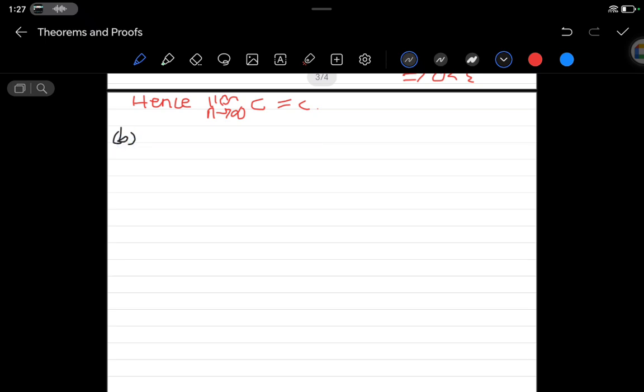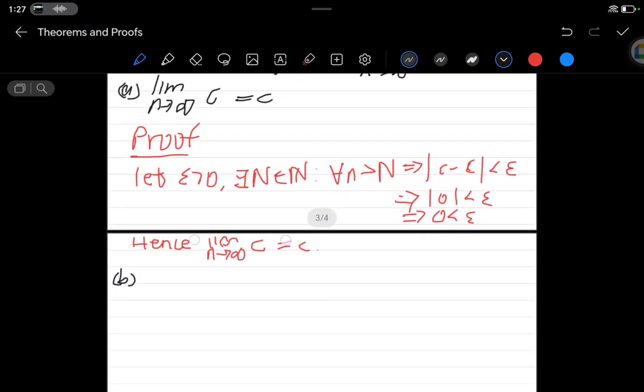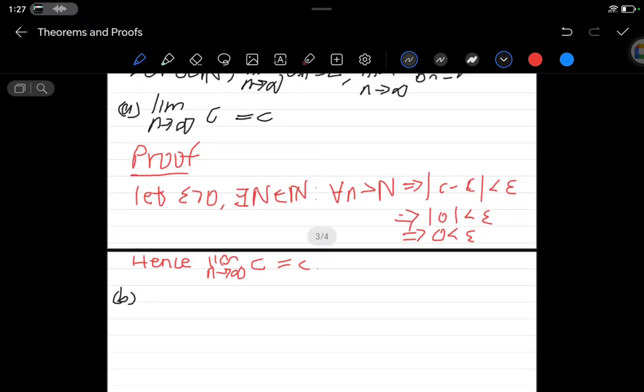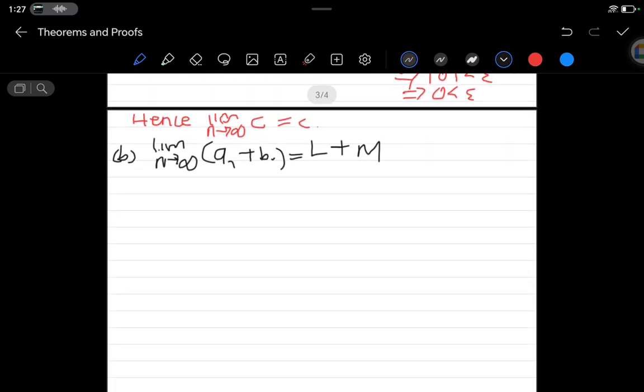We come to b, and b is saying the limit as n approaches infinity of a_n plus b_n should be equal to L plus M, where a_n goes to L and b_n goes to M. We see, right? Then we can prove this.